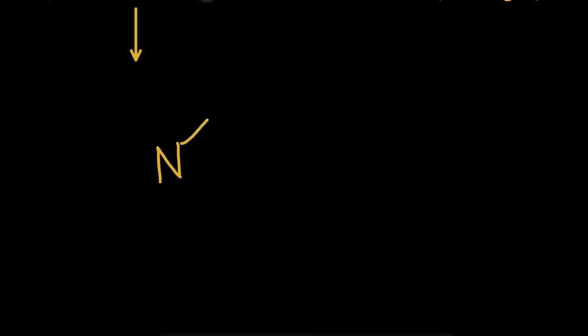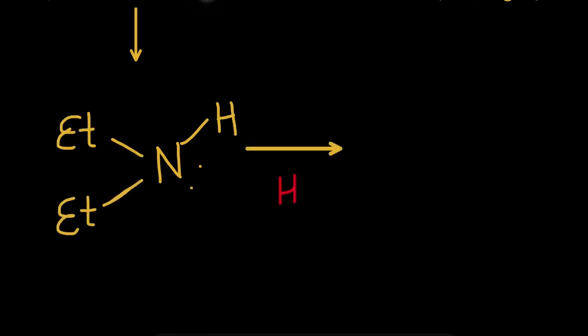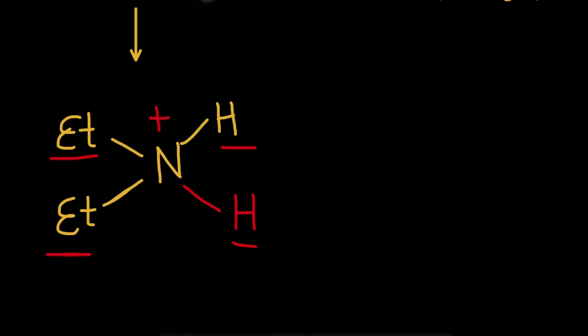Now, when a 2-degree amine is in protic solvent, nitrogen will be protonated, and this lone pair abstracts a proton and becomes tetrahedral. Perfect tetrahedral. Why? Because the two ethyl groups are the same and the two hydrogen atoms are the same. So it is sterically less hindered, and the tetrahedral is symmetric.